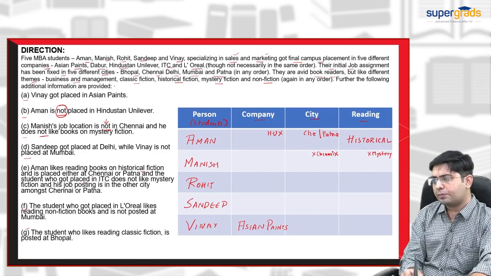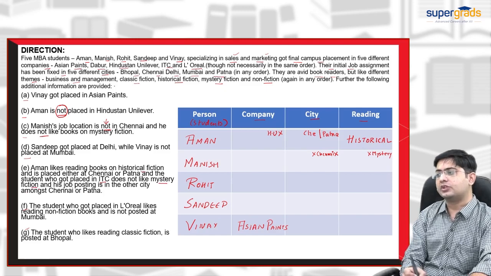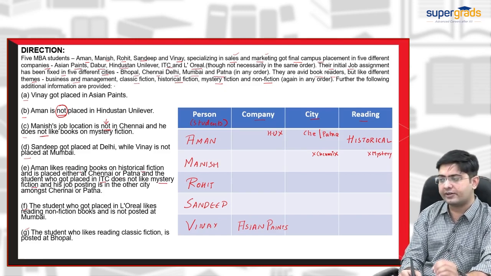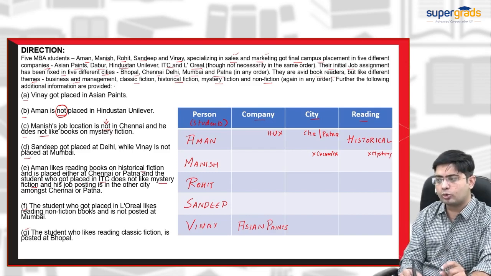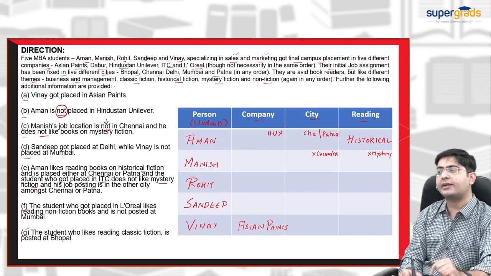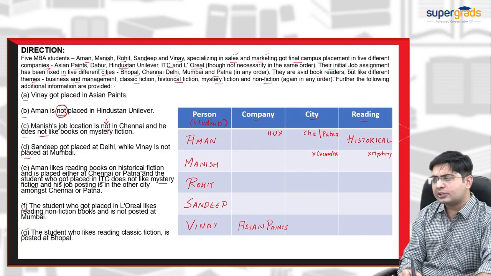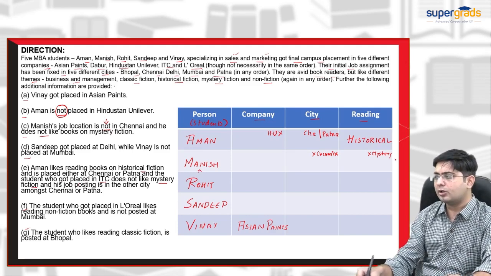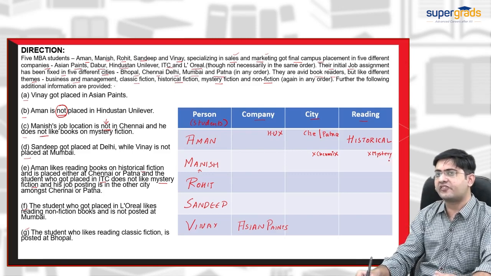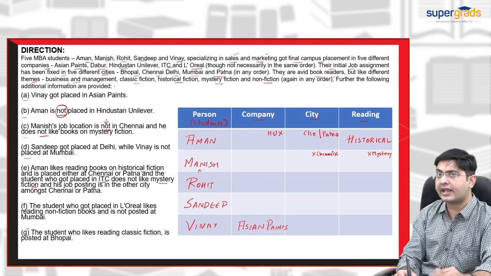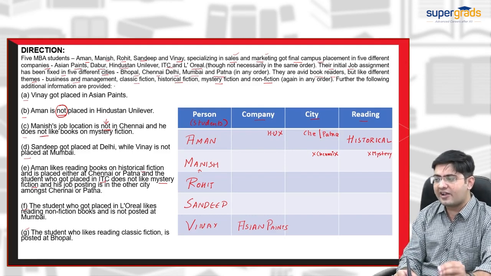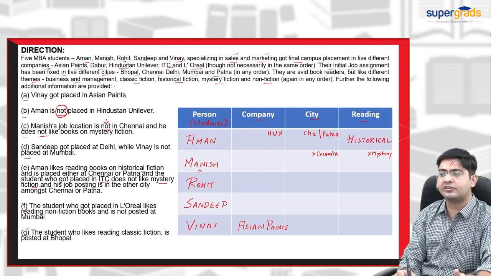And the student who got placed in ITC does not like mystery fiction. Guys, focus on this clue, a very important clue. As of now, we know that Manish is the student who does not like mystery fiction. So he can be from ITC company. I will give first preference to Manish for ITC company.